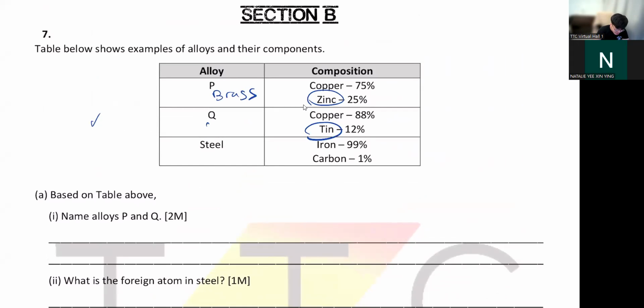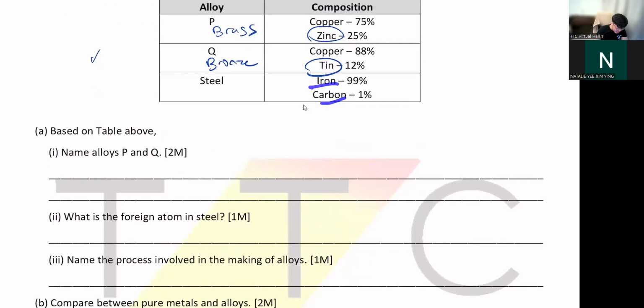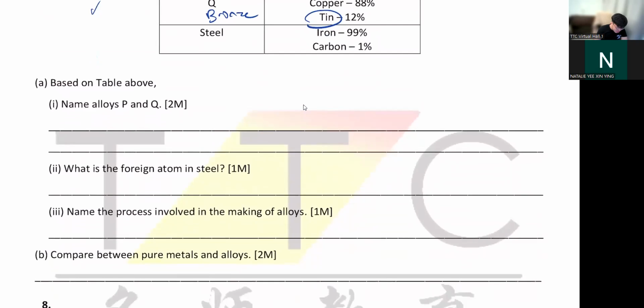This is for sure your bronze. All right, so easy. And then your steel, this is, like I said, sometimes coming out, sometimes not coming out. So iron and carbon. So name alloys P and Q: bronze and brass.